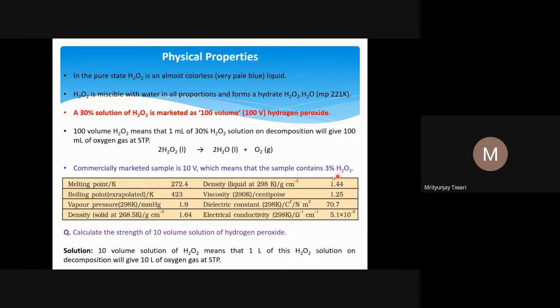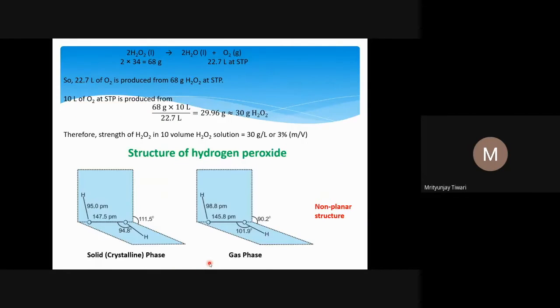How can we calculate the strength of H2O2 solution if the volume, whatever the way it is marketed, is given? A strength is given for a certain volume. So the 10 volume solution of H2O2 means 10 volume means 1 volume of H2O2 will give 10 volume of oxygen on complete decomposition. It means if I take volume as 1 liter of H2O2 solution, which is in the liquid state, it will give 10 liter of oxygen at STP on complete decomposition.